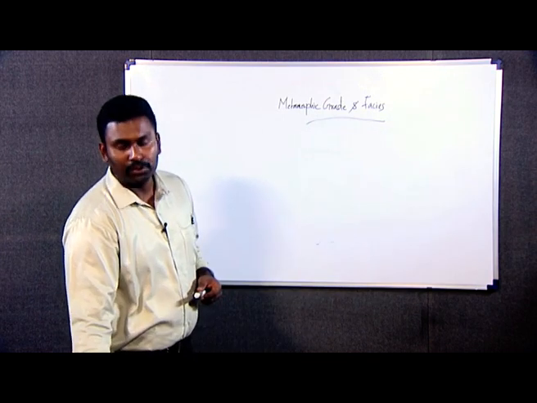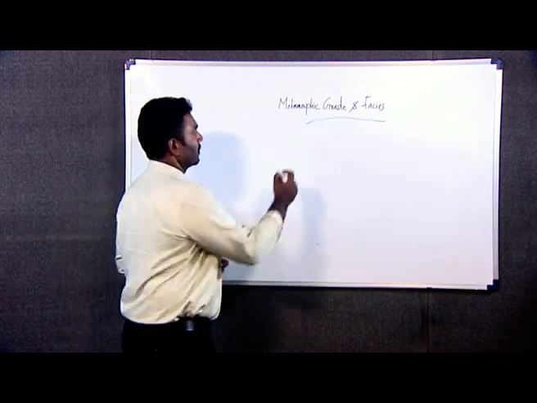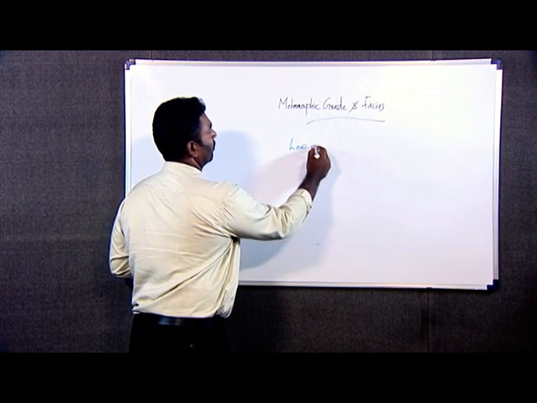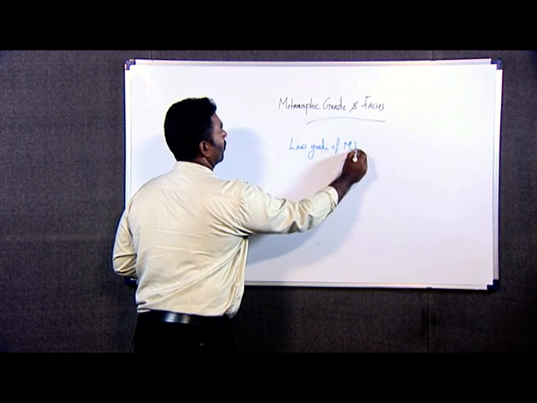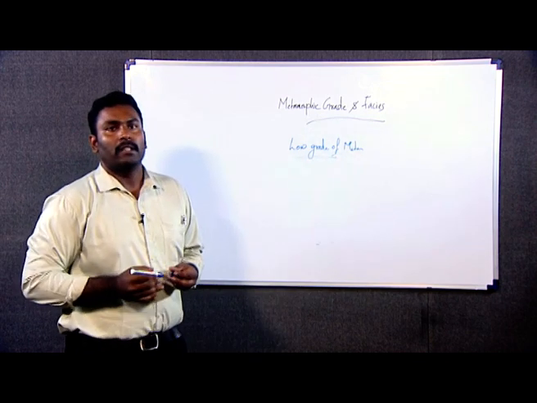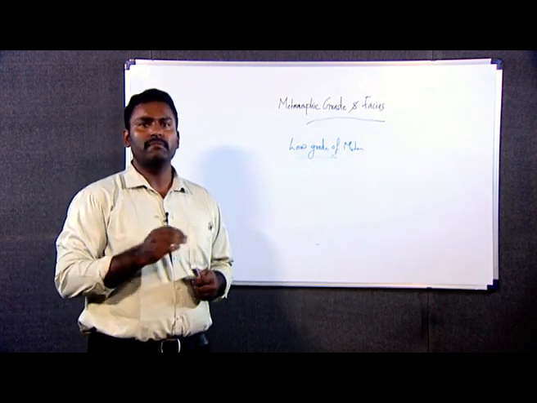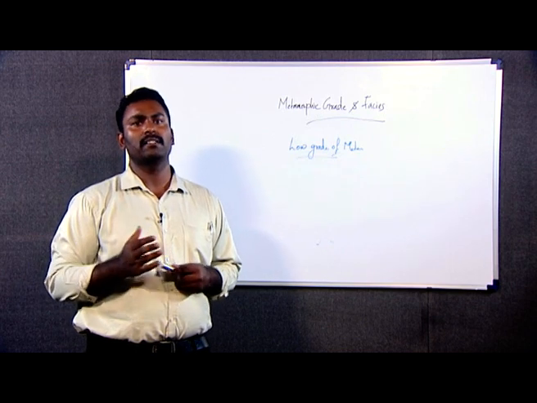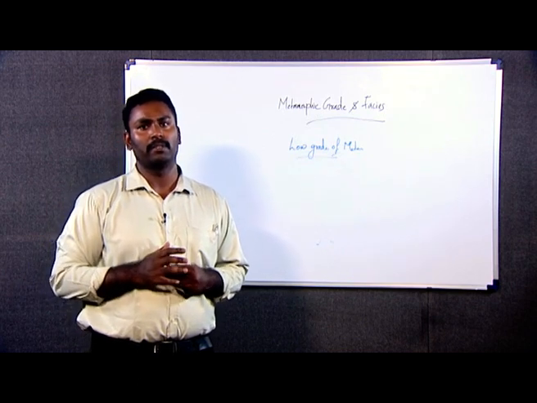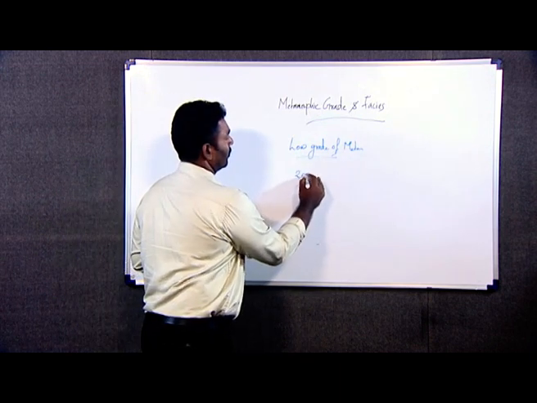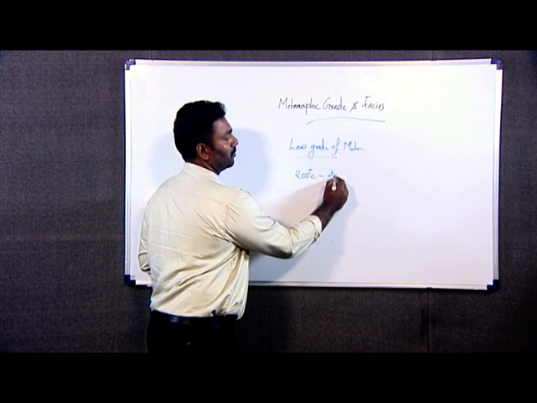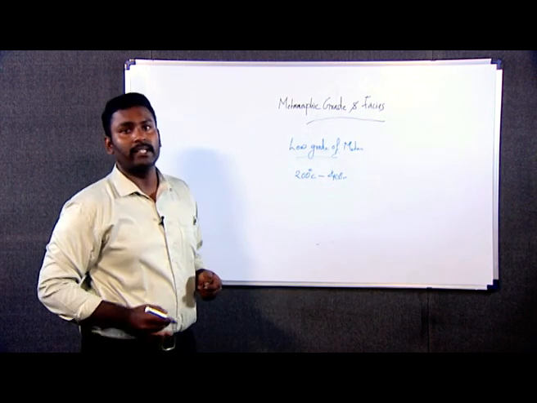Next, we will move to low grade metamorphism. The temperature here is slightly higher than the very low grade, in between 200 degrees Celsius and 400 degrees Celsius.